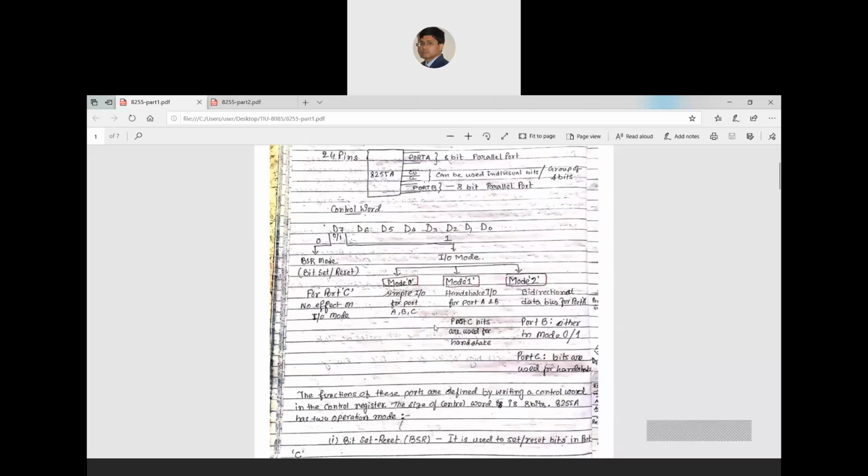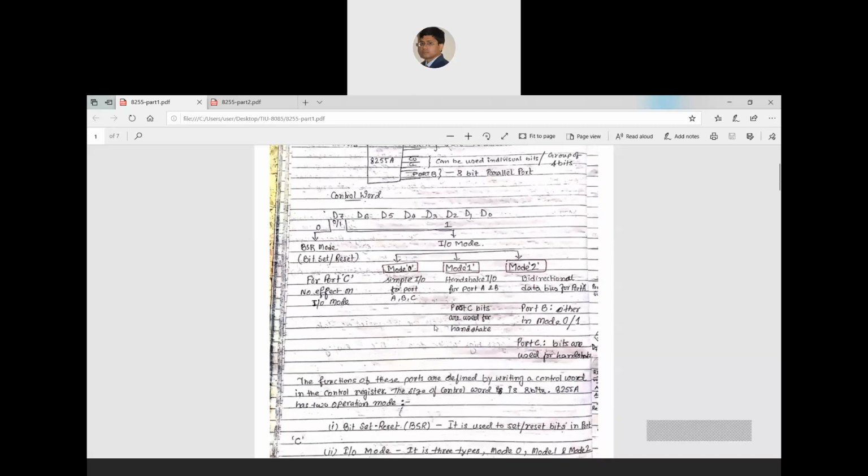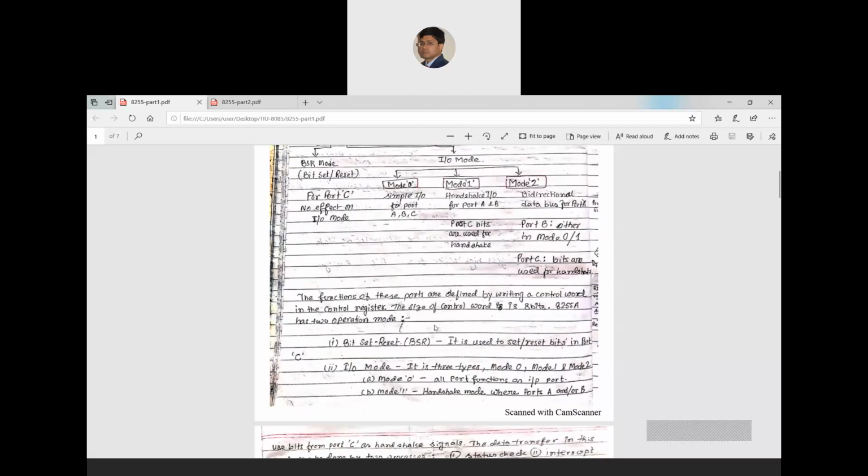It also means that whenever an external device is trying to communicate with 8085, it can be communicated directly if both speeds are the same. But if their speeds are mismatched, then it has to take the help of 8255. When it is taking the help of 8255, it has to go for any of these modes. So I have given the mode description.